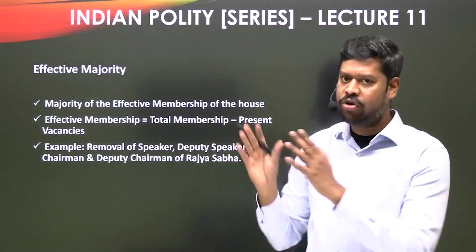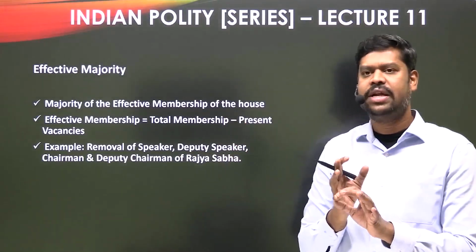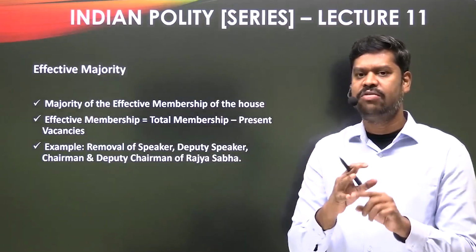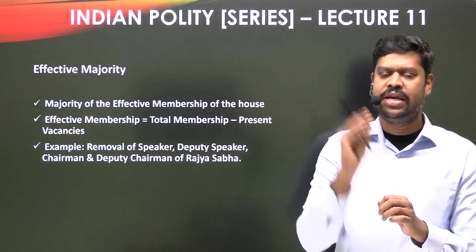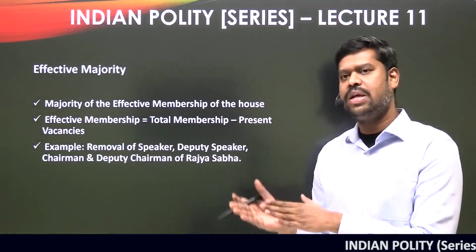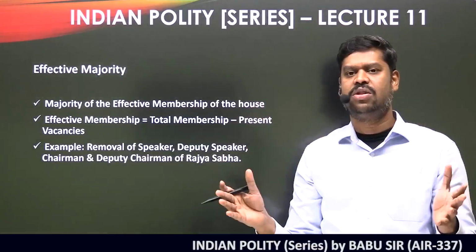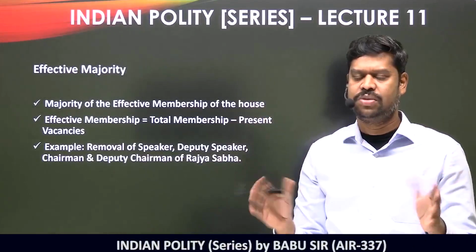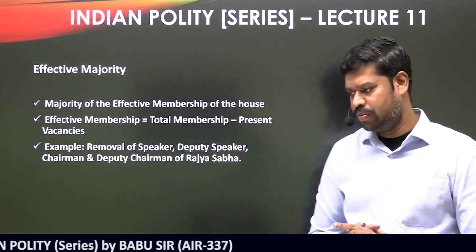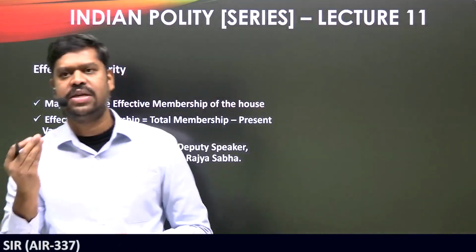Before I go to the effective majority, let me just repeat once again. What is simple majority? It is a majority of the members present as well as voting. Unless you have the information of how many are present as well as taking part in the voting, you will not be able to calculate the simple majority. And to calculate the absolute majority, the only information you need is the total strength or total membership of the house. Once you have that, you will be able to calculate the absolute majority. Now, the third type of majority is what is called effective majority.